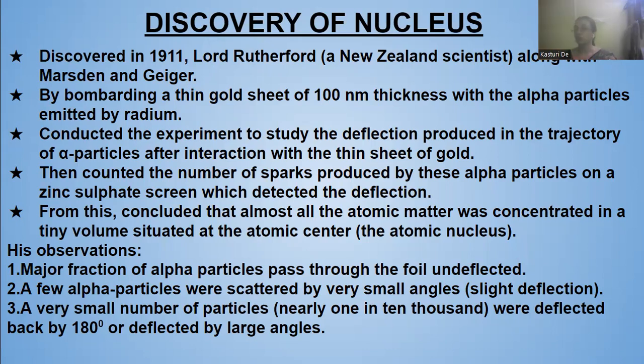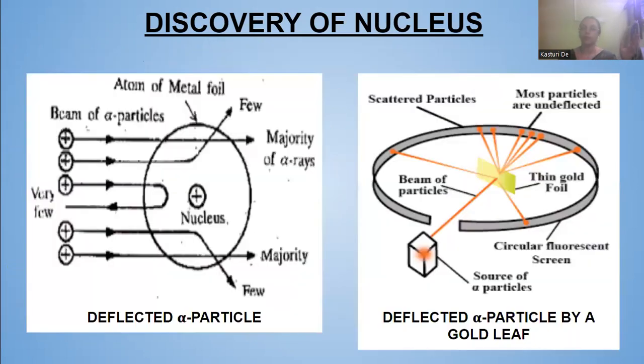This was seen by Lord Rutherford. This is the picture you can see, atoms of the metal foil. This is the gold foil, and the alpha particles started bombarding this foil.